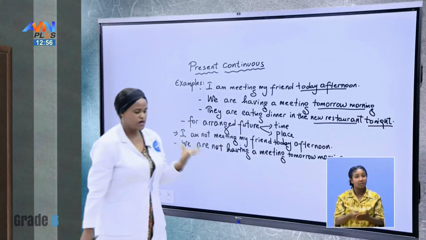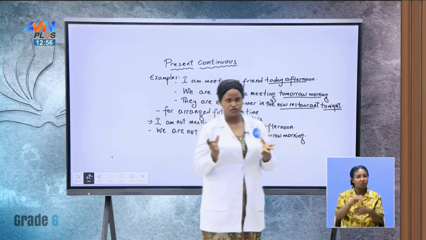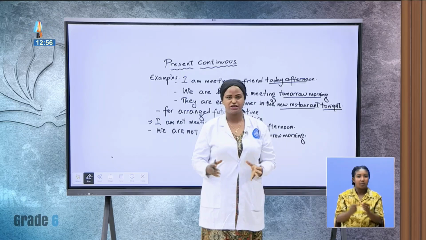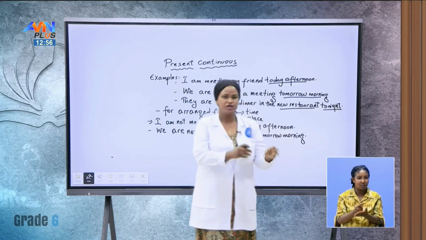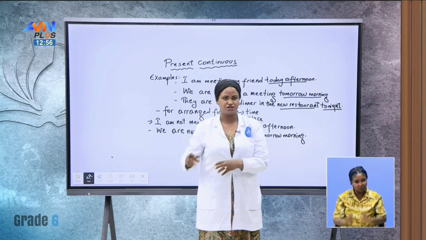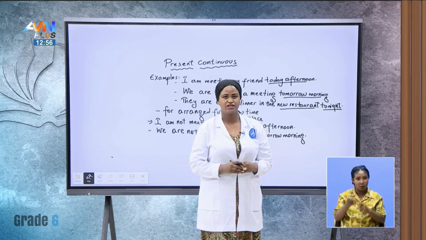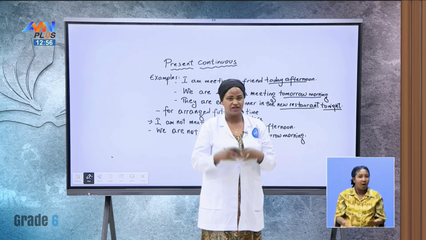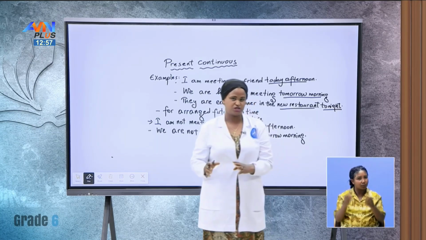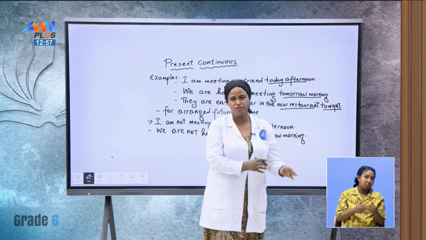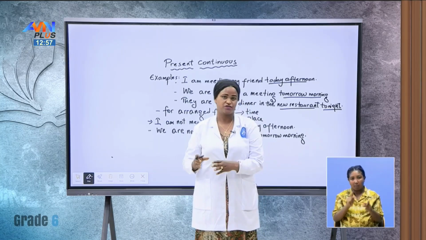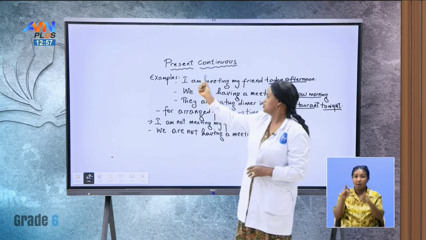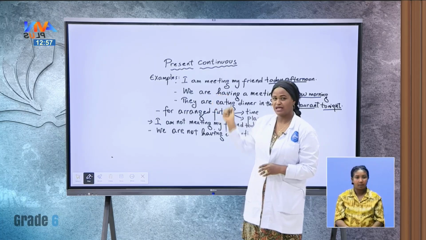This kind of future, I just want to give you some general clue, all right? Some arranged future activities, for example, birthday parties, graduation parties, funerals, or weddings. These are arranged future, right? You just don't make a wedding suddenly. It is arranged by a time and a place. Some are arranged simply by the time, and some are arranged in a place, right? So for such kind of arranged future, we use the present continuous. Am I clear?